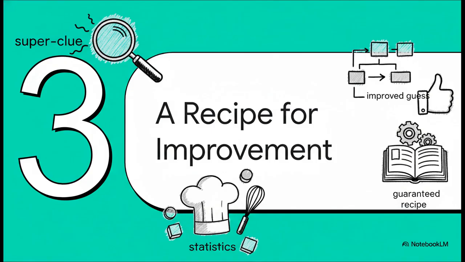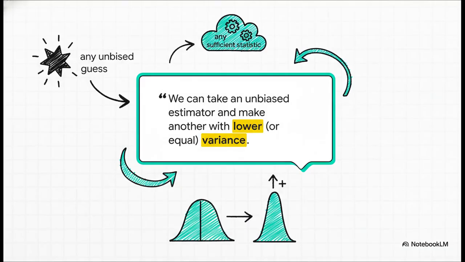Okay, so we've got this super clue, this sufficient statistic. Now what? How do we actually use it to make our guesses even better? Well, believe it or not, there's a guaranteed recipe for it. This brings us to something called the Rao-Blackwell theorem. Now, it sounds super complicated, I know, but the idea behind it is actually pretty simple. It gives us a recipe to improve our guess. It basically says we can take any unbiased guess we have, combine it with our sufficient statistic, and out comes a new guess that's still unbiased, but has even less variance. It is a guaranteed upgrade for our estimator, every time.